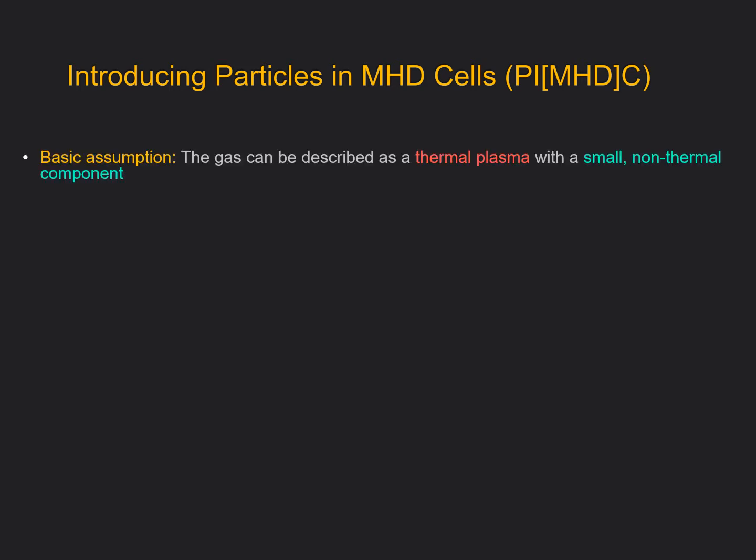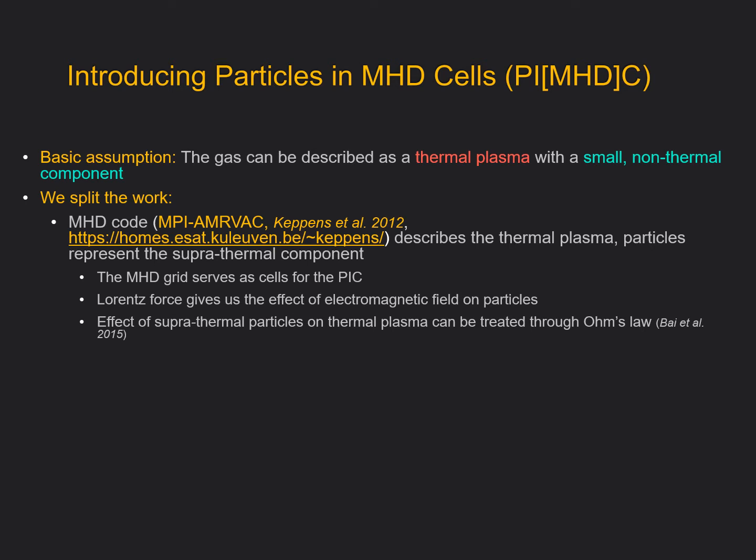The method we use is referred to as particles in MHD cells, or PIC-MHD. It is based on the assumption that a gas can be described as a primarily thermal plasma with a relatively small non-thermal component. We then proceed to split the work. We take an MHD code, in our case the MPI-AMRVAC code maintained by Rony Keppens at the University of Leuven, and we use that to describe the thermal plasma. Meanwhile, we introduce a separate module which uses individual particles to represent the suprathermal component.